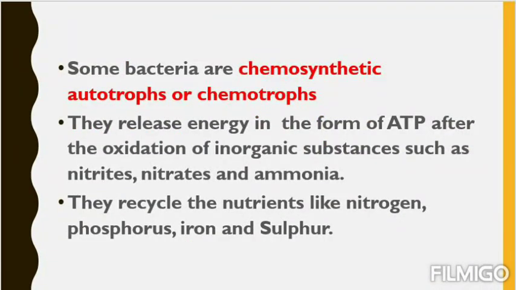As some of the bacteria were photosynthetic autotrophs, just like that some of the eubacteria are chemosynthetic autotrophs or chemotrophs. As we discussed earlier, chemosynthetic or chemotroph bacteria can produce ATP from chemicals or from inorganic substances. They release energy in the form of ATP after the oxidation of inorganic substances such as nitrite, nitrate and ammonia. I hope you know what is an organic substance and what is an inorganic substance.